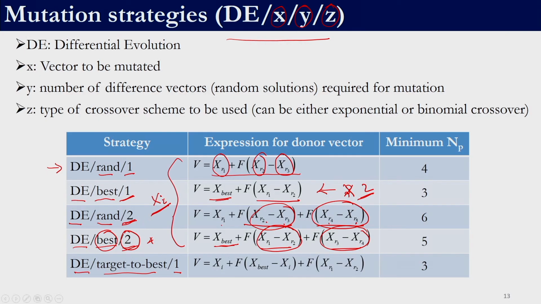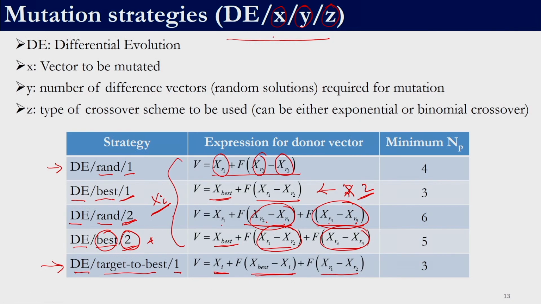In differential evolution, if we employ the strategy DE/target-to-best/1, the solution which is undergoing the mutation phase appears. This difference is not between randomly selected solutions, but between best and the ith member which is undergoing the mutation phase, right. So, that is why it is target to best, and then we have one random difference. So, it is 1, right.